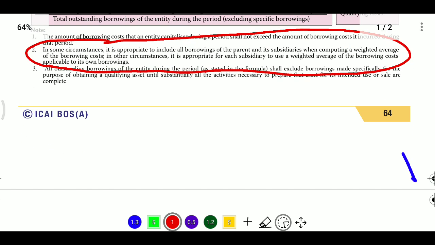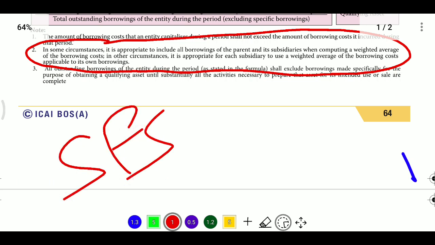Here, if you have any group companies, then in the separate financial statement of each group company, we need to apply the same principles that Ind AS explained now. After that, we need to capitalize the borrowing cost into the qualifying asset in the SFS of the company, incurred on the qualifying asset by each company in the group.